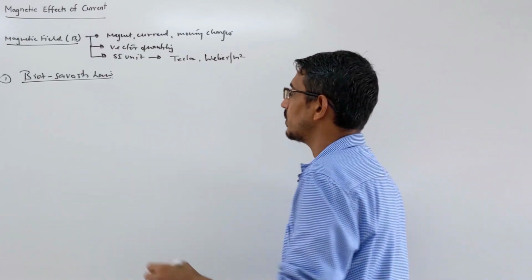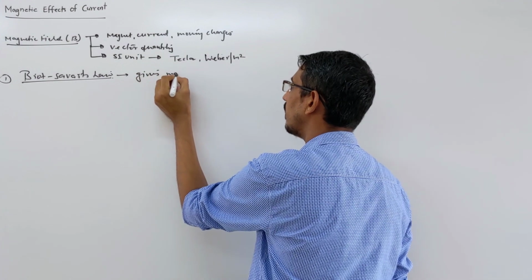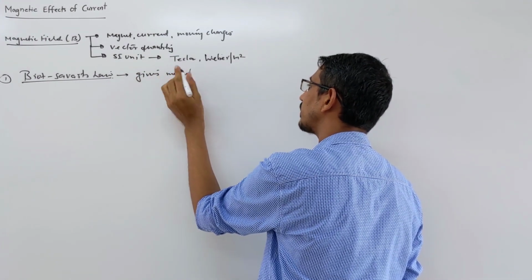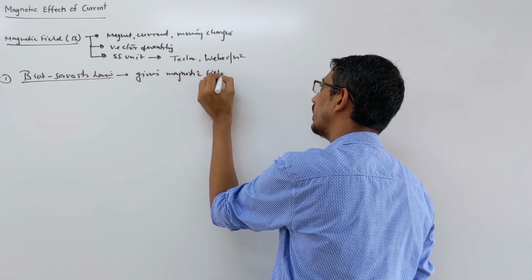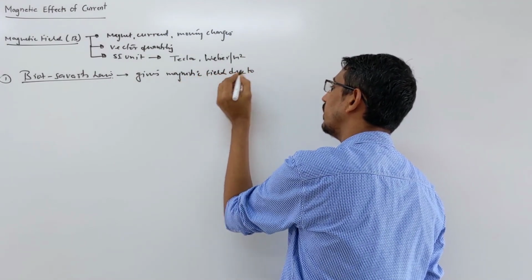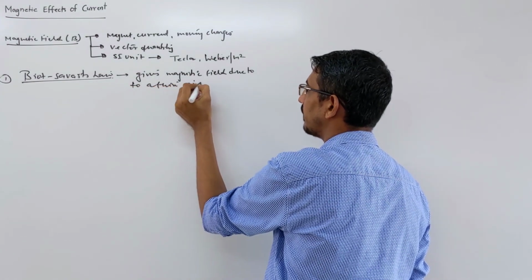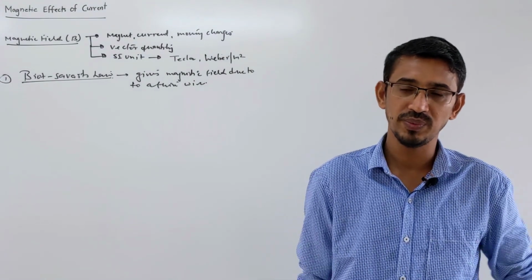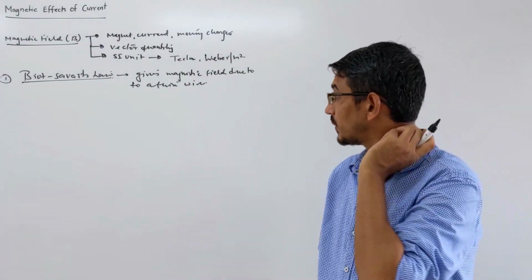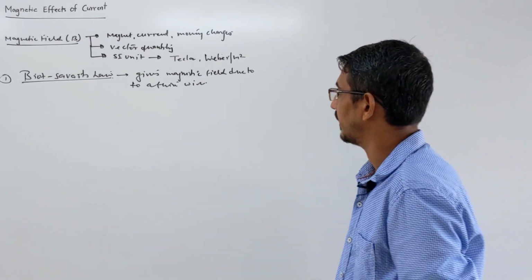So this gives the magnetic field due to a thin wire. This wire may be straight, or the wire may be in the form of a loop, it doesn't depend. So Biot-Savart law gives the magnetic field due to a wire.